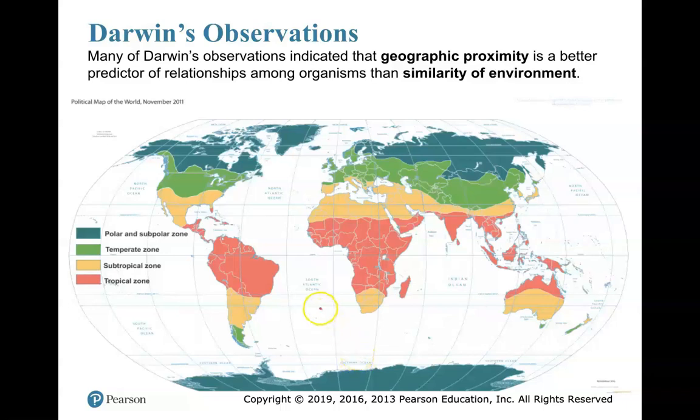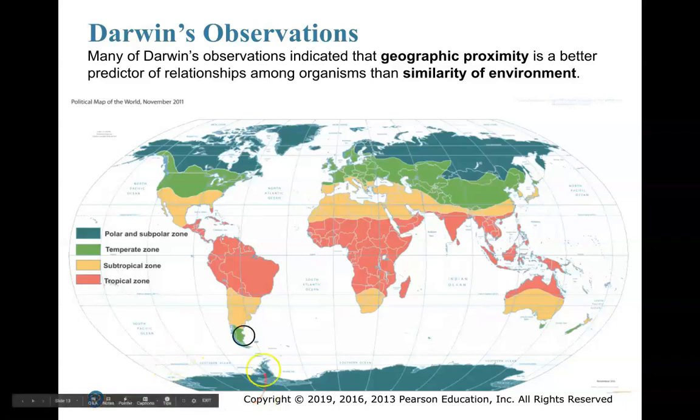Okay, so check it. In this image, I have different zones. Over here, it looks like I have polar and subpolar zones, shown in this aqua color. I have temperate zones shown in a light green color, subtropical zones shown in a yellow color, and finally, tropical zones shown in that peach coral color. These are all different types of weather that these zones are going to experience on the planet. So that's what that's telling me: zones with a similar color are similar in environment.